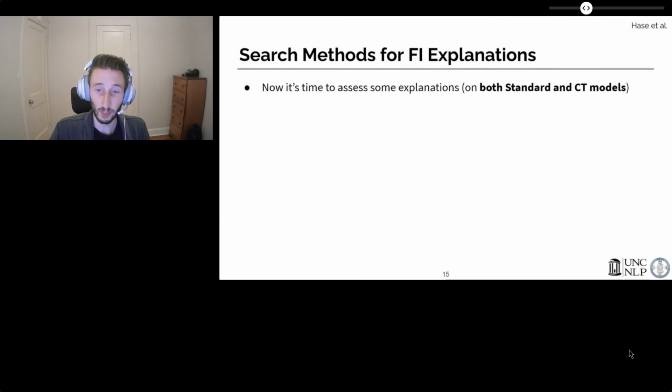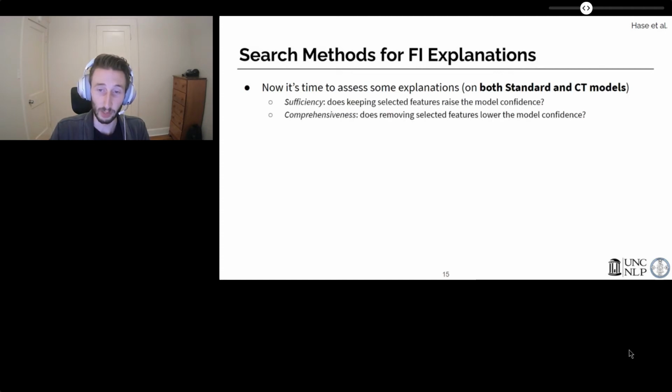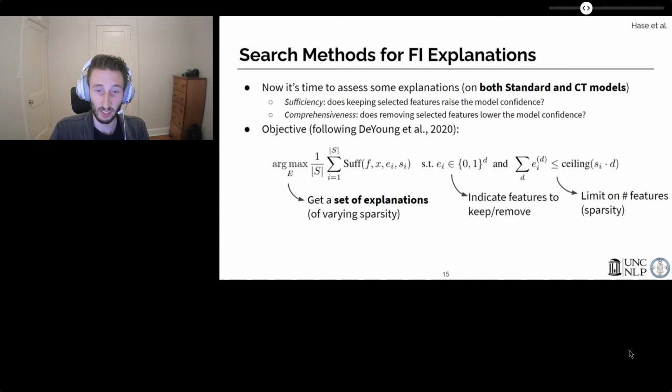Next, we assess several explanation methods using both standard and counterfactual trained models. Following DeYoung et al., we evaluate sufficiency and comprehensiveness at several different sparsity levels, meaning each explanation method must produce a set of explanations which vary in how many features they can select. We write this objective as so. For a function f, data point x, explanation set e, and sparsity level s, which is the fraction of features that can be selected. Here, s varies between 5% and 50% of the features to be removed for comprehensiveness or to be kept for sufficiency.